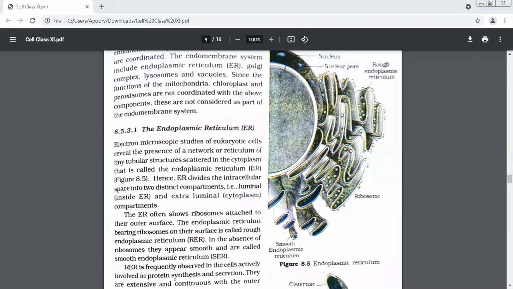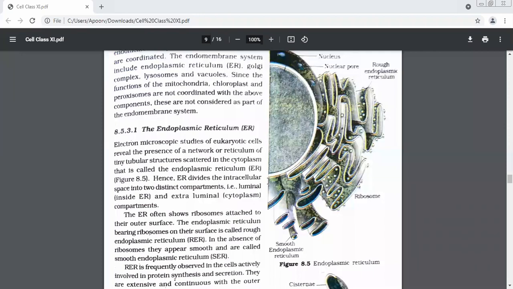Very, very quick revision. ER are what kind of structures? Tube-like. Where are they scattered? In the cytoplasm. Very good. Depending upon where we have this tube-like structure, we have two surfaces. The inner part of the ER is called luminal. And the outer part is called the extraluminal part.